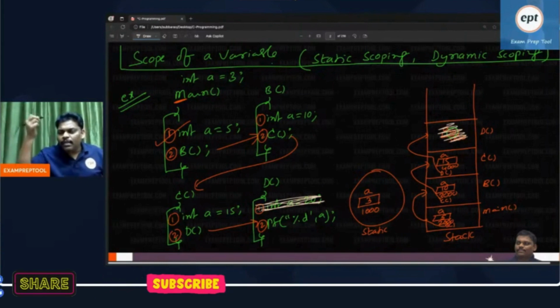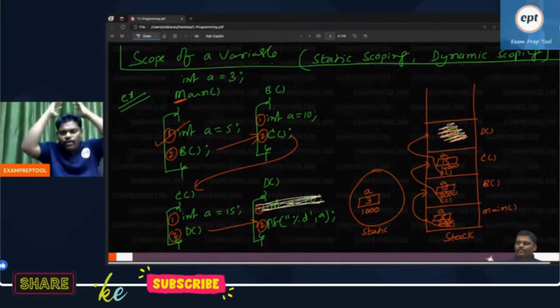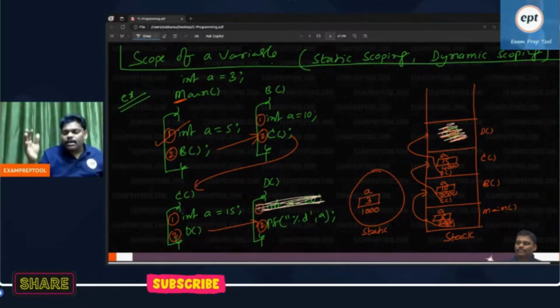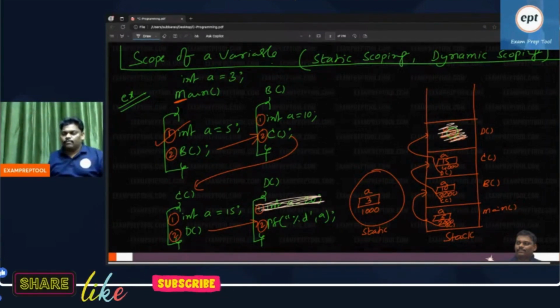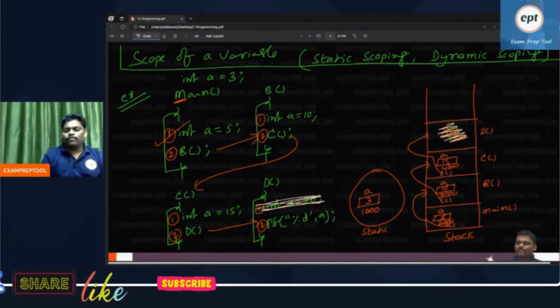What is print A now? Can anyone guess? This is the open challenge. What is print A now?